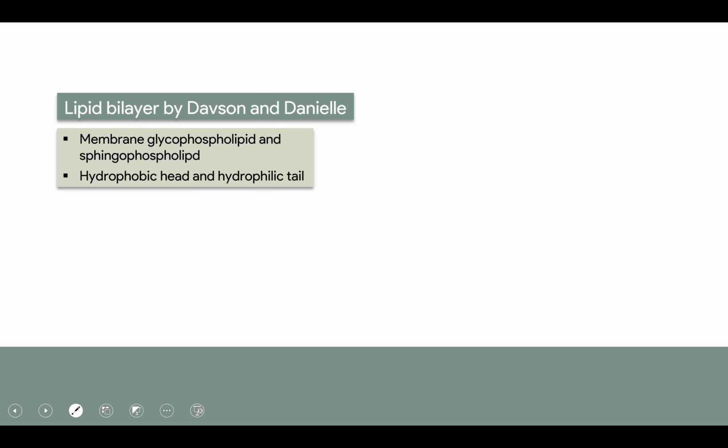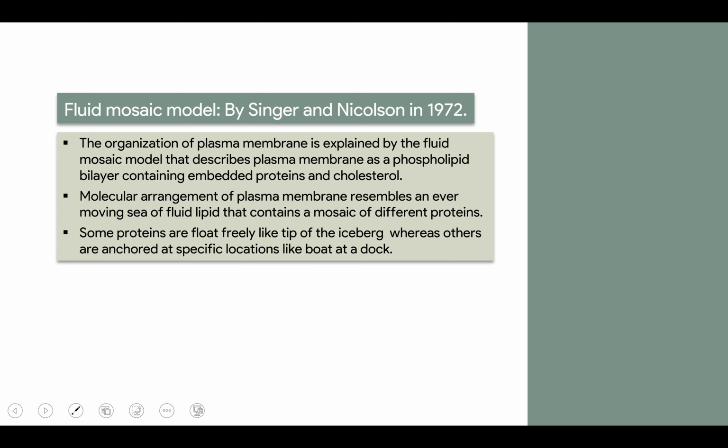Now the concept of lipid bilayer was given by Davson and Danielli. They stated that the membrane contains glycophospholipid and sphingophospholipid, and it is present as a bilayer. It has a hydrophilic head and a hydrophobic tail. The hydrophilic head is towards the outside, whereas the hydrophobic tail faces the hydrophobic tail of the other biphospholipid. Now coming to the fluid mosaic model, which was given by Singer and Nicolson in 1972.